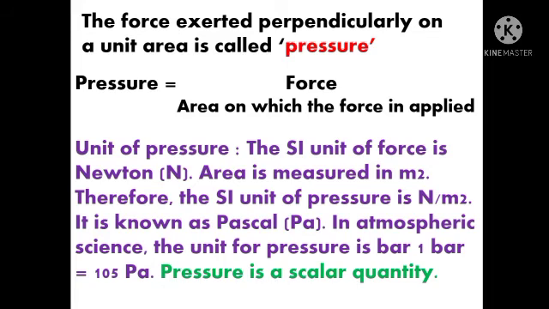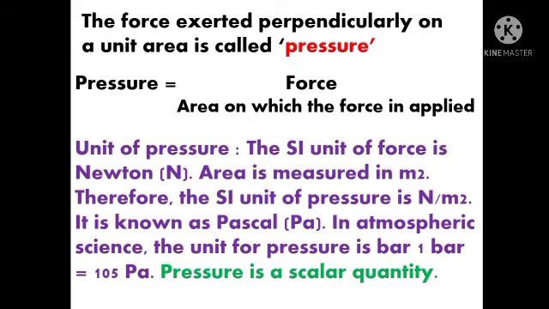So, students, here only magnitude is mandatory. Only magnitude is required in pressure. That's why pressure is a scalar quantity. But in force, both were important, that is magnitude and direction. And where magnitude and direction both come, it is said to be a vector quantity. So, force is a vector quantity. And in pressure, only magnitude is of much importance. So, pressure is a scalar quantity where only magnitude comes.